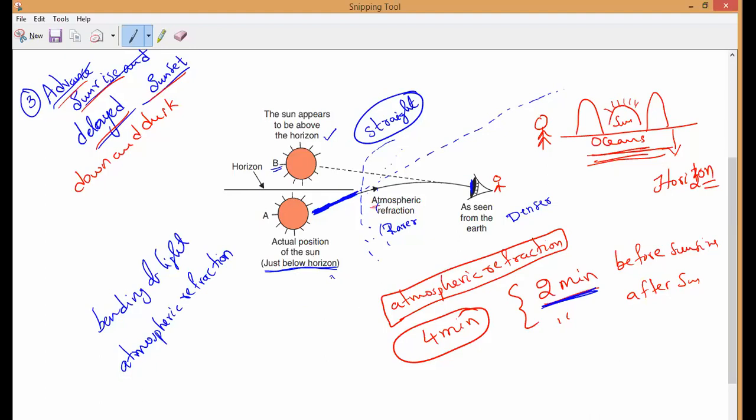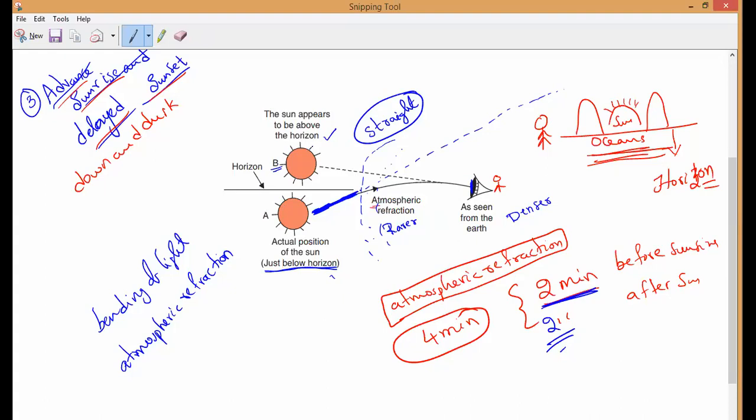Now, in the evening time also, the sun will go below the horizon, but still we are able to see the sun, for about 2 more minutes. Because again, same thing: even though the sun goes below the horizon, the sunlight is still reaching our eyes, so we are able to see the sun. Do you understand, guys?